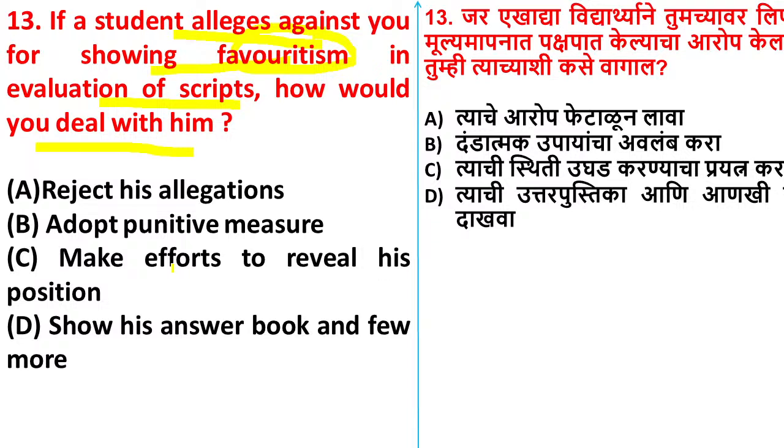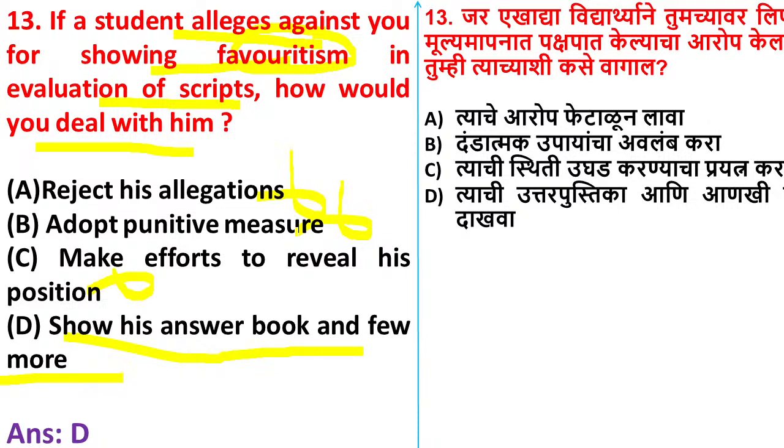Yes, some are saying C and some are saying B. But here the right answer is option D. The teacher will show his answer book and a few more. The teacher will not reject him, and there is no need to reveal his position. Also, the teacher is not going to adopt any punitive measures. Punitive means the teacher is going to punish him. So option B is also not correct here.